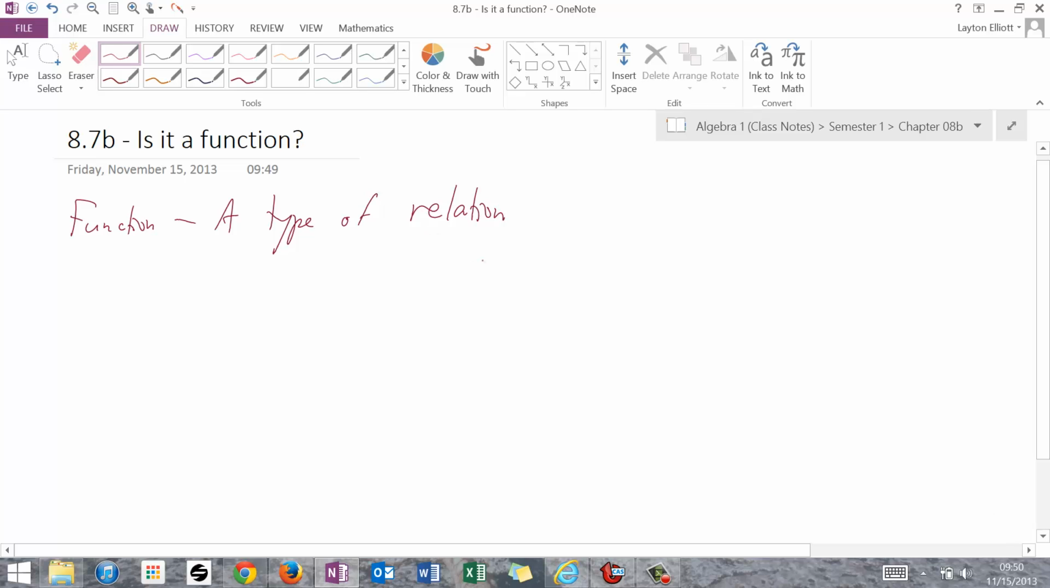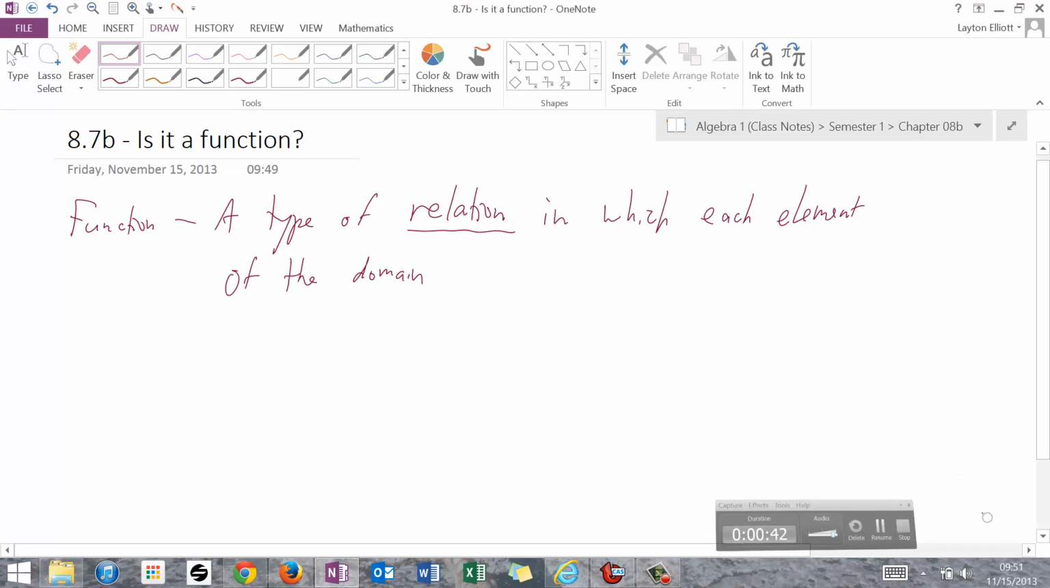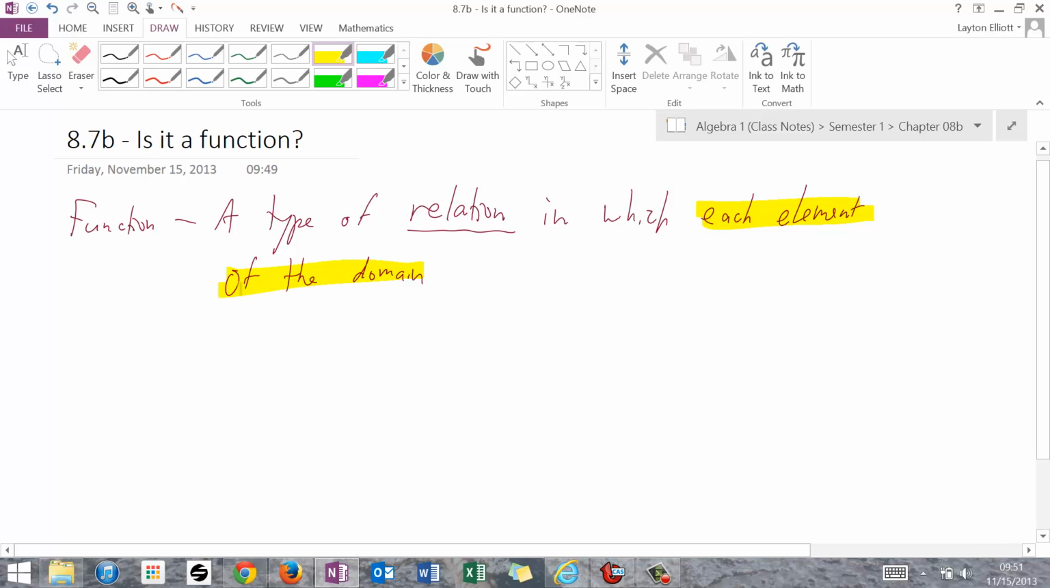Did you get that it was a type of relation? That was the very first thing. We can talk about x's and y's, but you must know that it is a type of relation, and you also must know that a relation is any set of ordered pairs or any collection of ordered pairs. The next part is to say in which each element of the domain. You guys too many times think about that as each x, but let's get at what it really is. It's each possible x, each element of the domain.